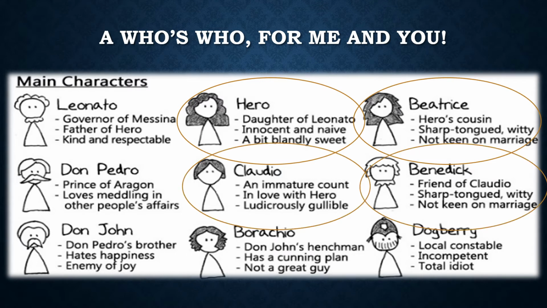Hero, it says here, is the daughter of Leonardo. She is innocent, she is naive, but she's also a bit blandly sweet. Beatrice is Hero's cousin. Now she is sharp-tongued and witty, and she's not very keen on the idea of marriage. Claudio is an immature count. He is madly in love with Hero, and he's ludicrously gullible.